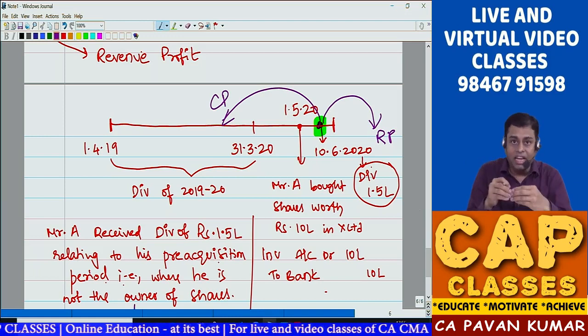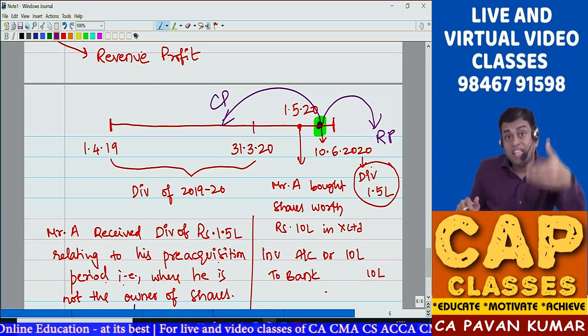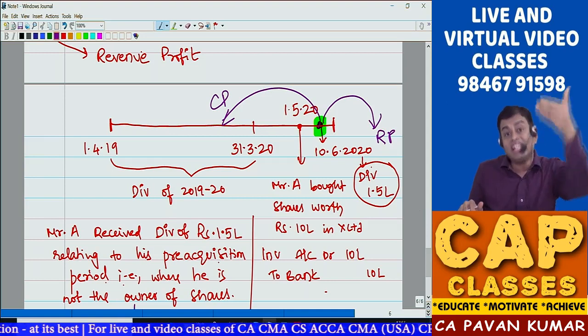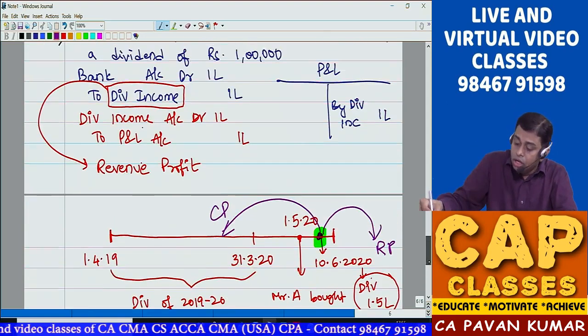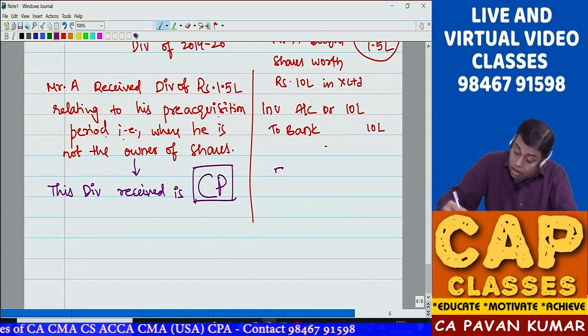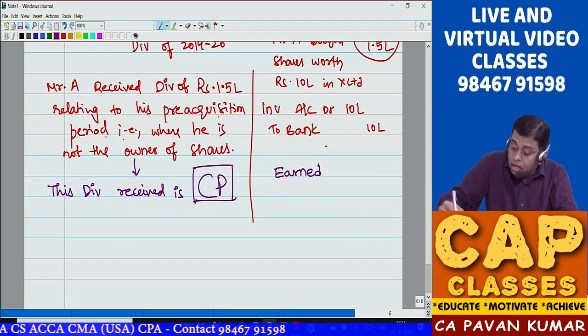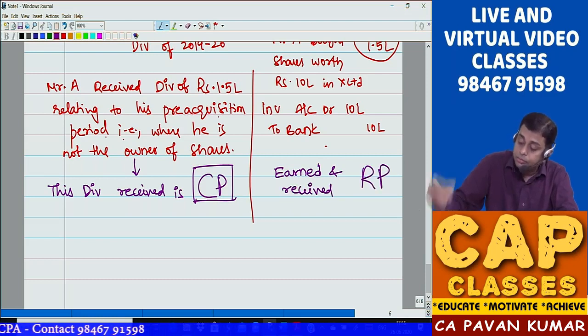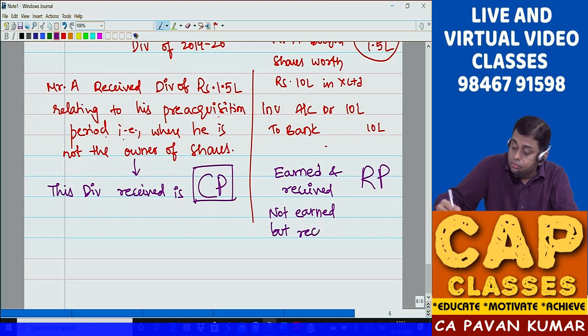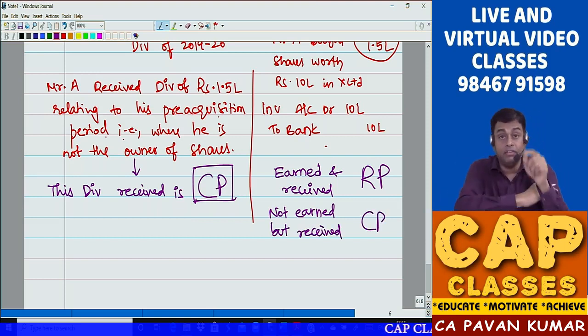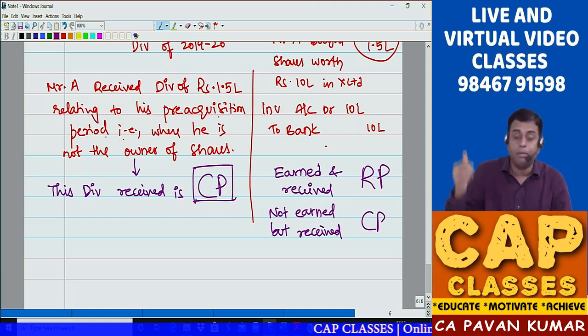So you invested money. Subsequently you received dividend belonging to the next period where you are the owner. Simple. Try to remember the rule. Earned and received, it will be revenue profit. Not earned but received, capital profit. What is the difference between dividend which is revenue profit and dividend which is capital profit?